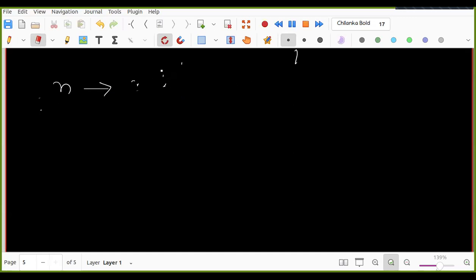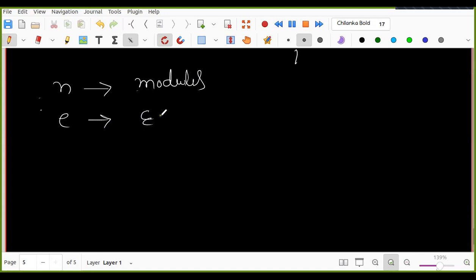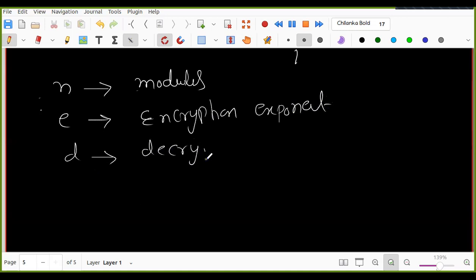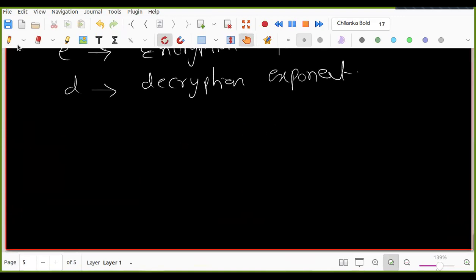What is E called? Do you remember? E is called the encryption exponent, and D is called the decryption exponent. Okay.